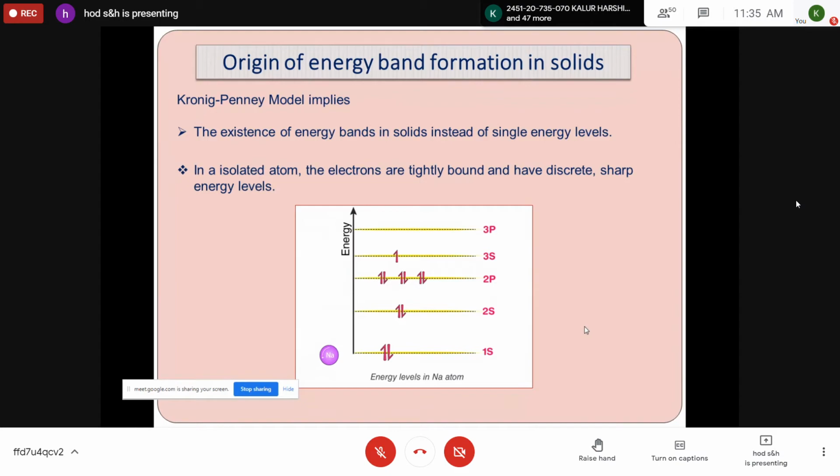This leads to wide band formation. So in this way, energy bands are formed in crystalline solids, which can explain the classification of solids as conductors, semiconductors, and insulators. So this is the origin of energy band formation in crystalline solids according to the Kronig-Penney model.